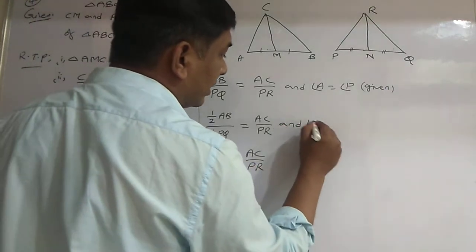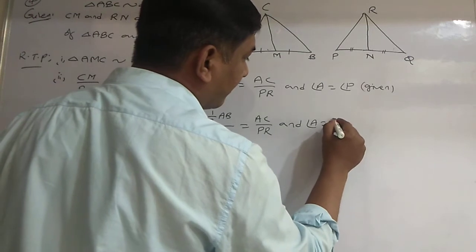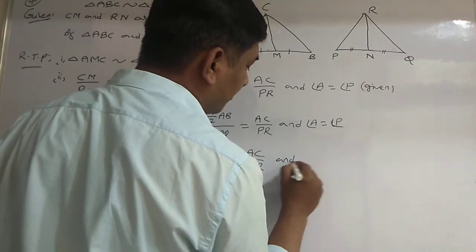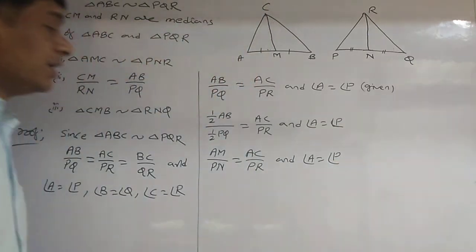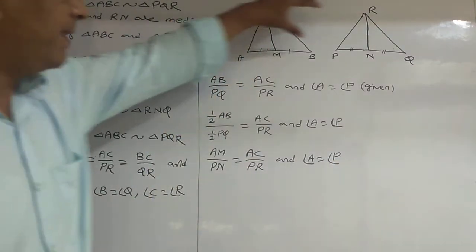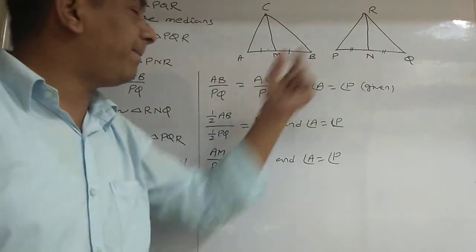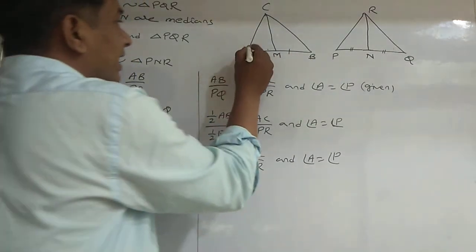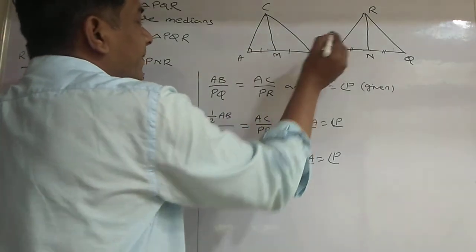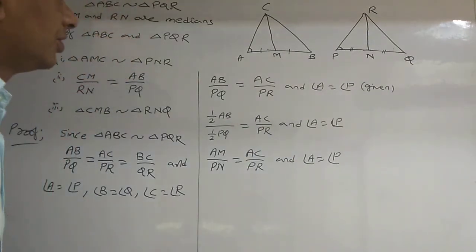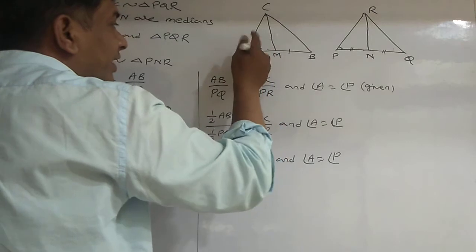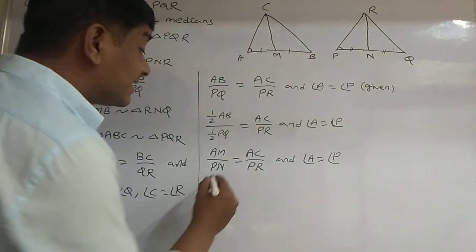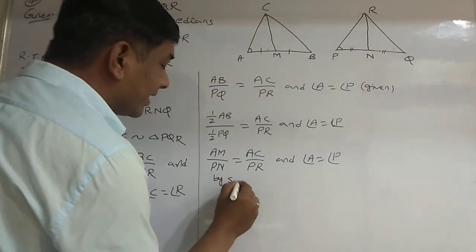And also angle A is equal to angle P. See here, AC by PR is equal to AM by PN, as well as angle A is equal to angle P. So two corresponding sides are proportional and the included angle between them is equal, so by SAS similarity.